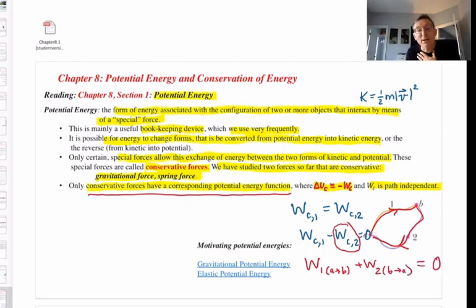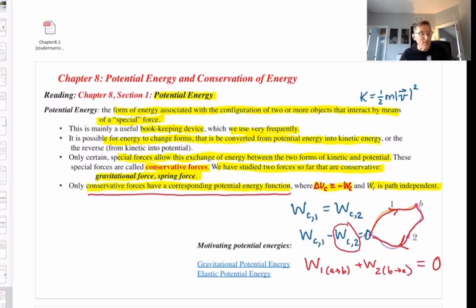But that's the work around a closed path. So the work done by a conservative force when you go around a closed path, starting at a point and ending back finally at the same point you started with, is always 0. Okay, so talking about properties of conservative forces and the definition of potential energy.